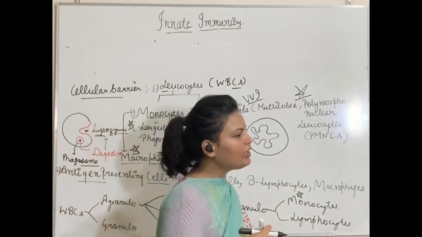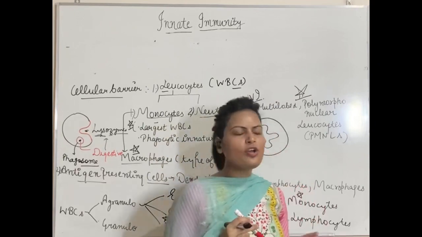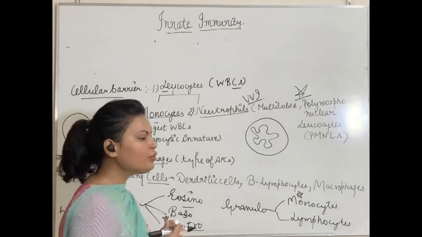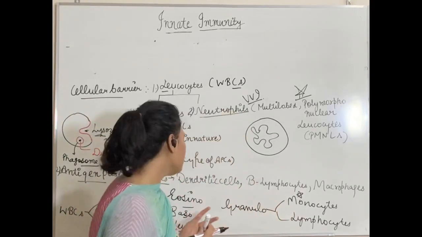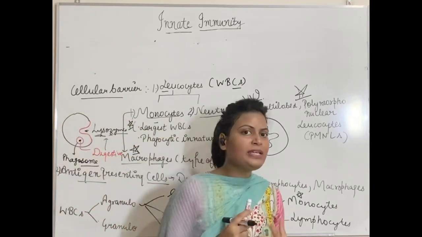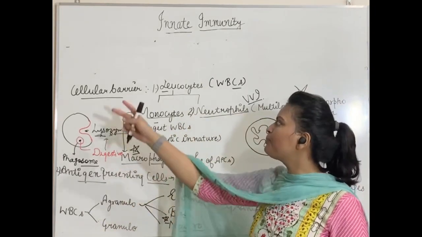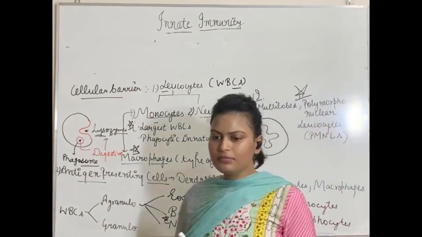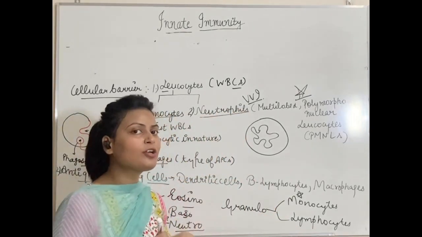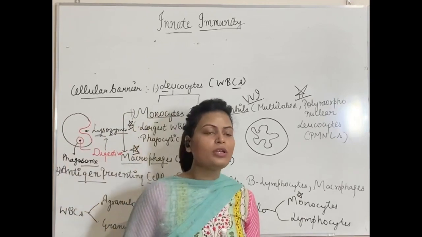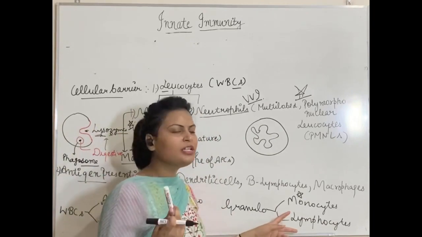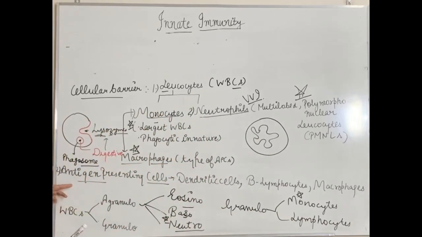Next, we will talk about antigen presenting cells. And one thing which I already told you is that eosinophils and basophils are also involved in providing you innate immunity. But we took up these neutrophils and monocytes in more detail. And to explain these antigen presenting cells, which are present in the cellular barrier only, I will have to explain to you about lymphocytes, which I told you are part of acquired immunity actually. Okay, but if you know about these lymphocytes in a precise manner, then it would be easier for me to explain these antigen presenting cells.